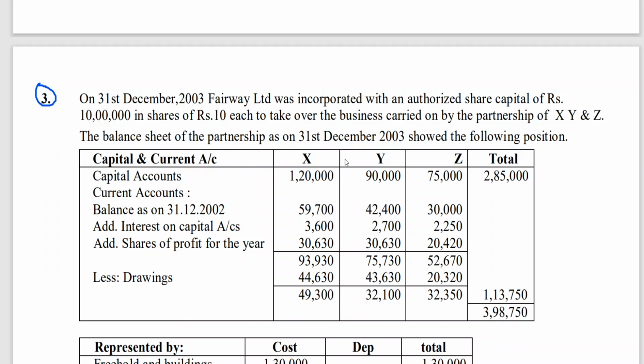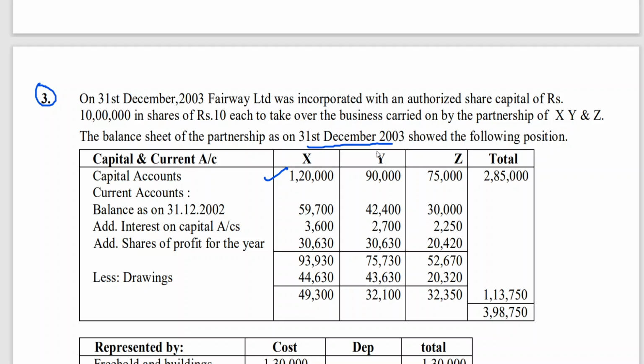When you are going to sell or convert the firm into a company, please remember you need to have the balance sheet of the partnership firm. This is the balance sheet of the partnership firm as on 31st December 2003. It has been given in a vertical way, showing capital accounts and also current accounts.